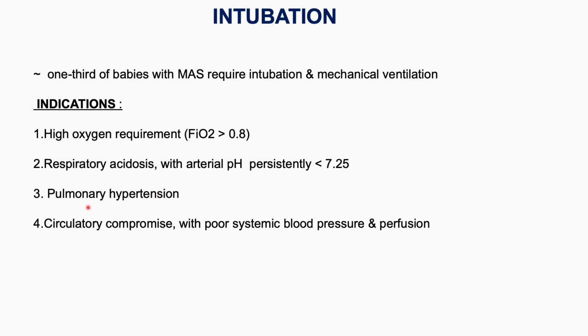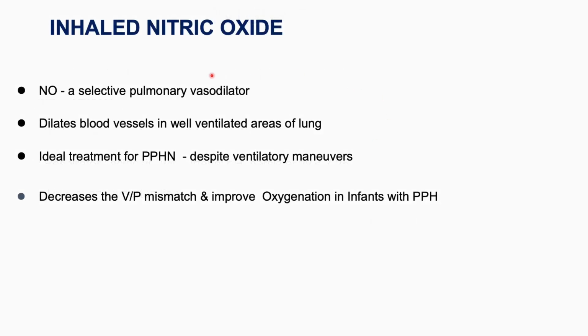Number 3, if there is pulmonary hypertension. Number 4, circulatory compromise with poor systemic blood pressure and perfusion. Then for these babies you start mechanical ventilation. If not improving, we go with inhaled nitric oxide.